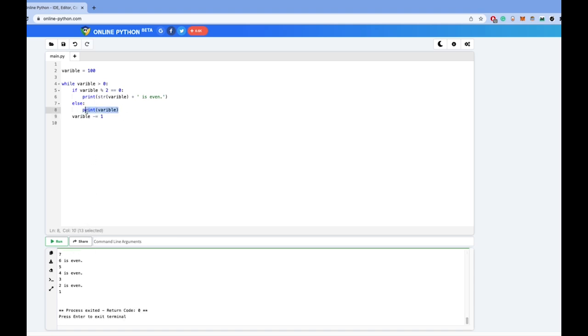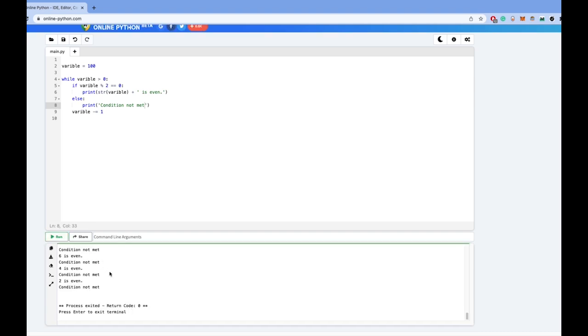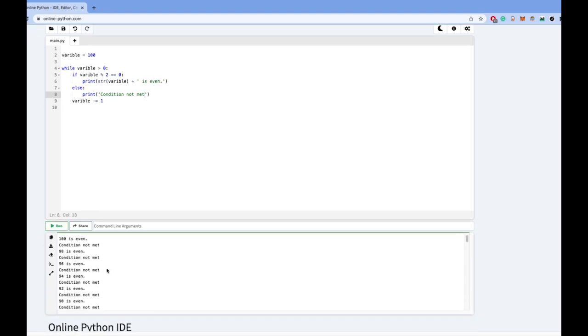Instead of the number, we could print condition not met. And here you will see, instead, we go 100 is even, 99 is not even, so it executes this else logic and prints condition not met.